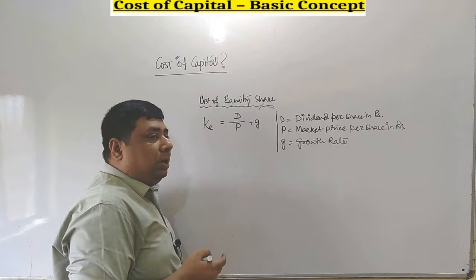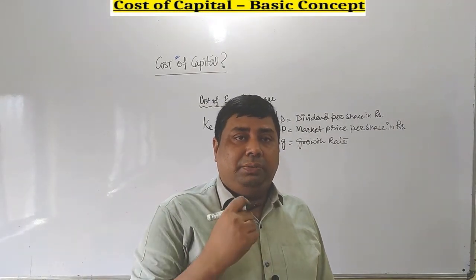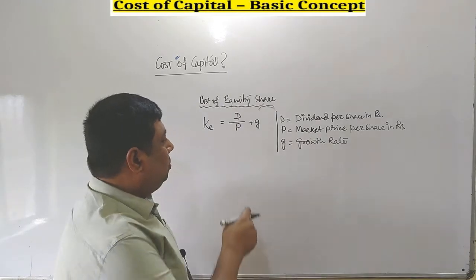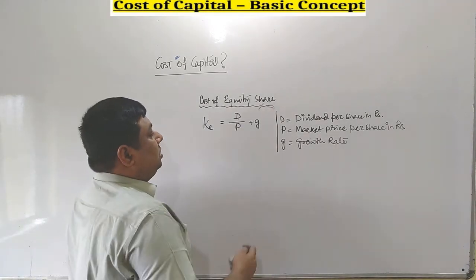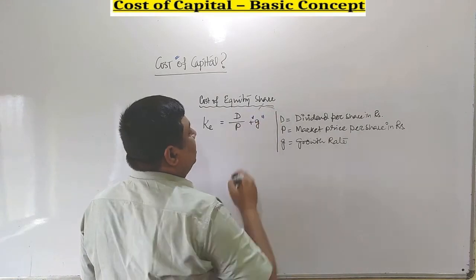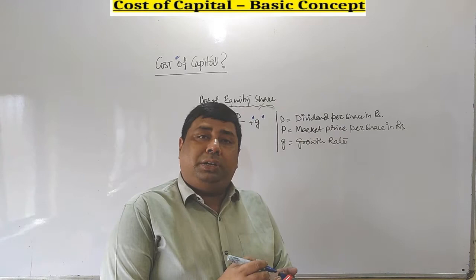Such a formula is also categorized as the dividend growth model. Growth rate is conditional. It is not at all a compulsory item. Depending upon the scenario we need to consider the growth rate.